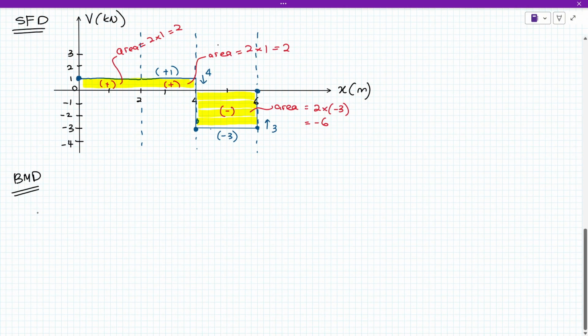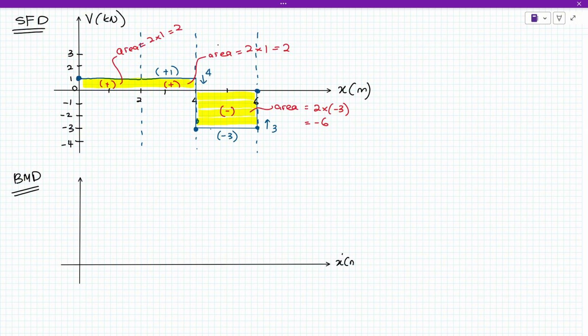Okay, so bending moment diagram kita akan macam biasa, kita akan start buat paksi Y dengan paksi X yang bersesuaian. Oh, dekat sini short sikit dah.